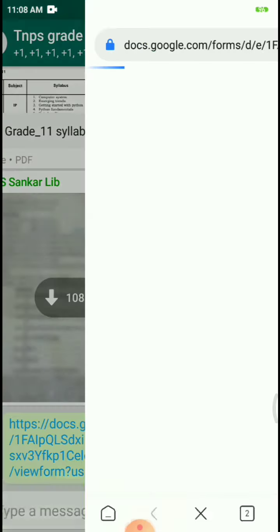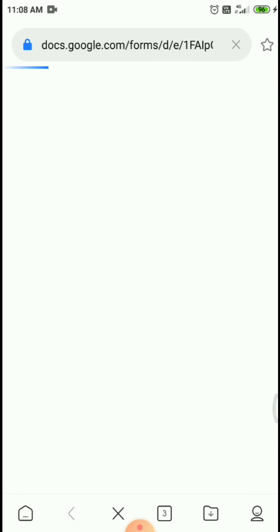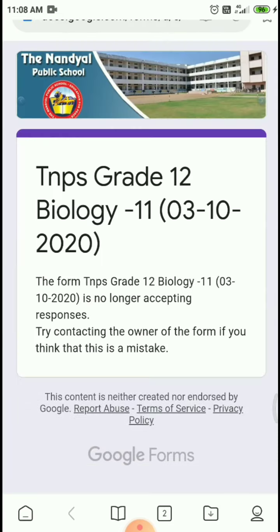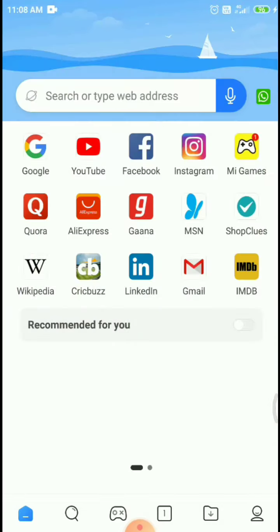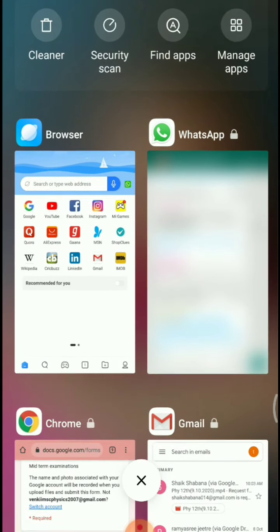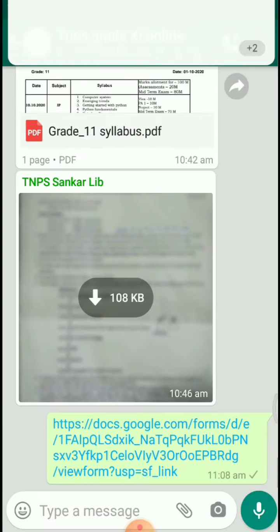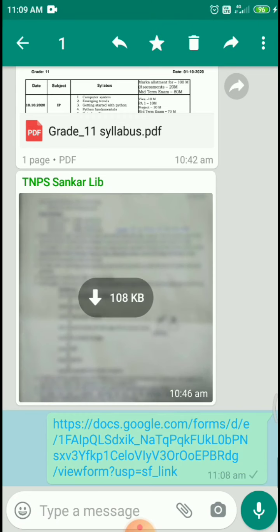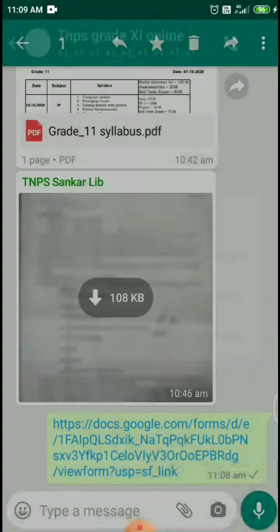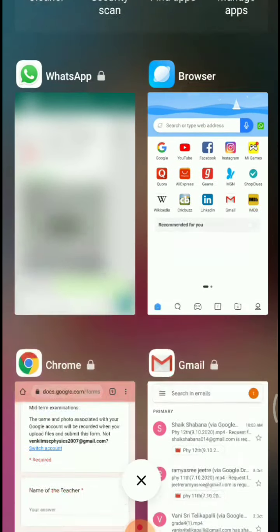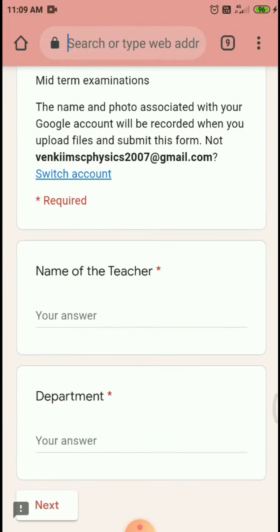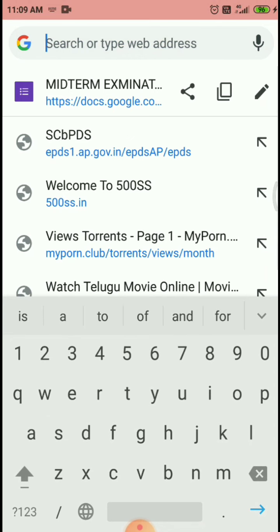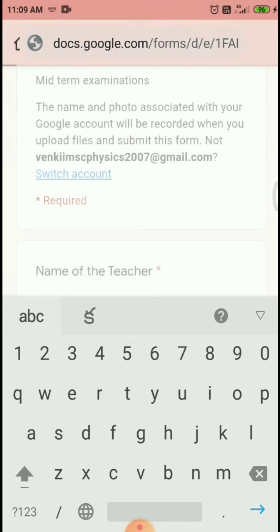While opening this link, this Google link opens. I will explain. Otherwise, you copy the link, paste it on Chrome like this, and press enter.